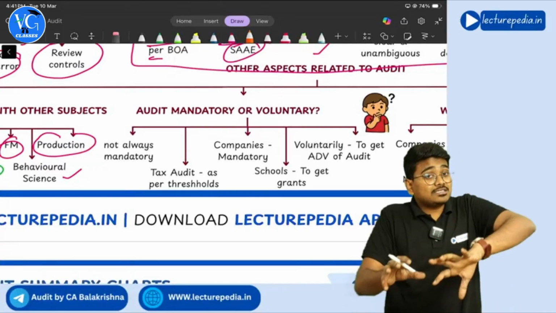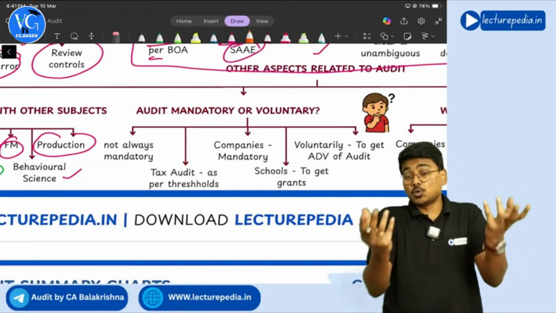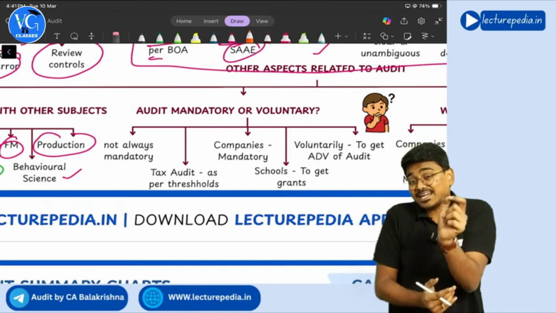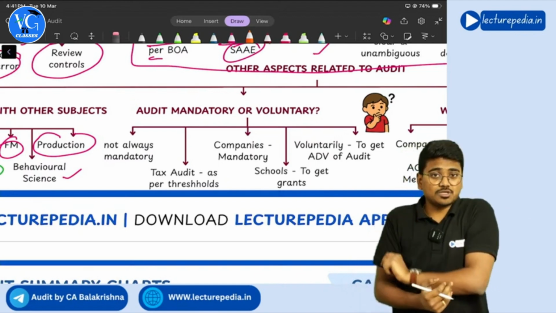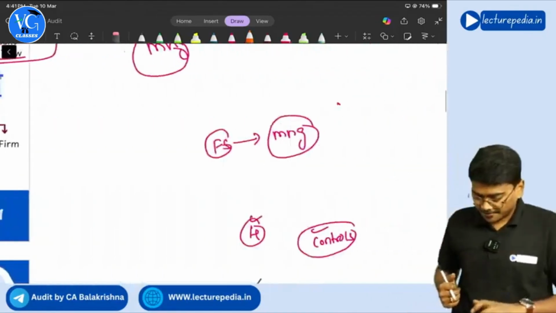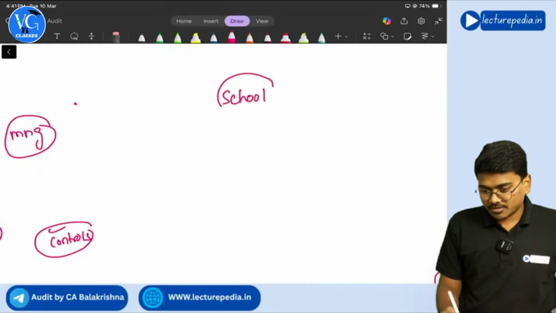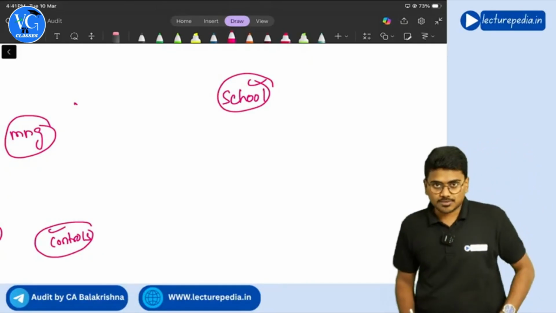And some organizations, for example charitable organizations like schools, might get their books of accounts audited for receiving a grant. Let's say there is a charitable school running on a charitable basis.